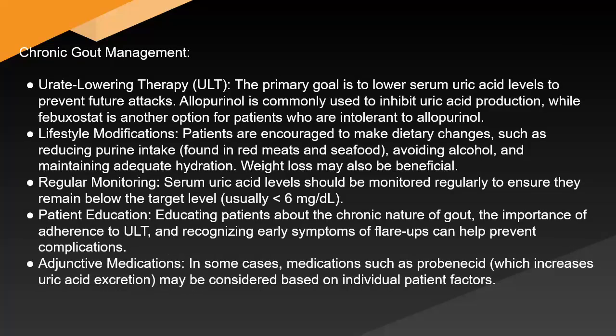Chronic gout management. Urate-lowering therapy (ULT). The primary goal is to lower serum uric acid levels to prevent future attacks. Allopurinol is commonly used to inhibit uric acid production, while febuxostat is another option for patients who are intolerant to allopurinol. Lifestyle modifications.